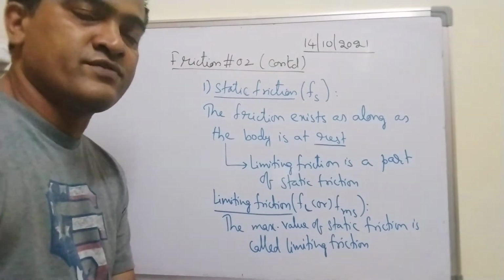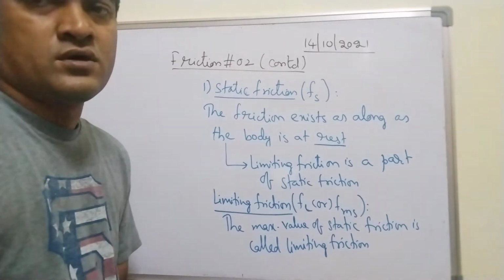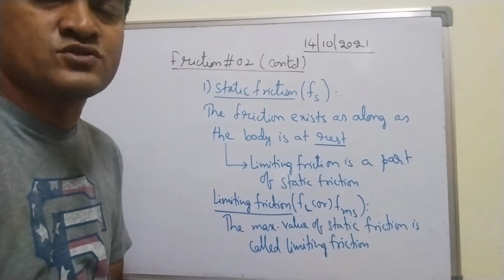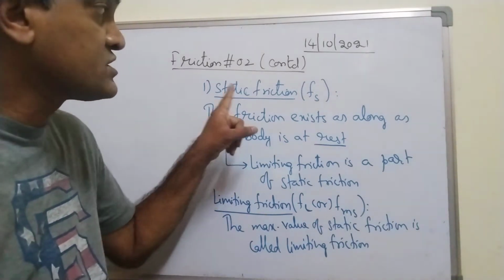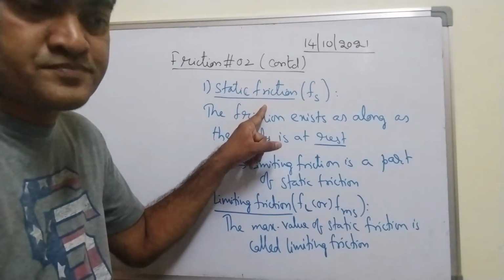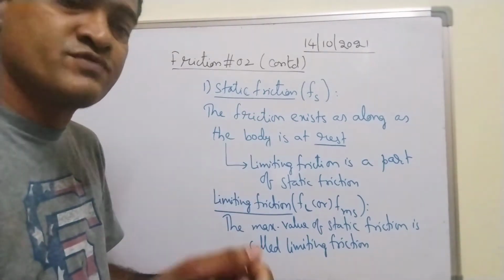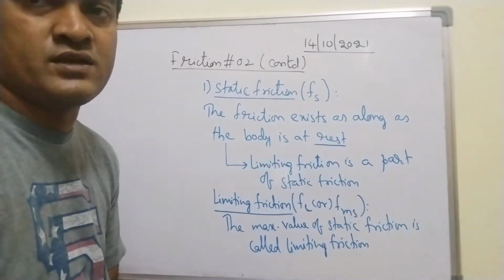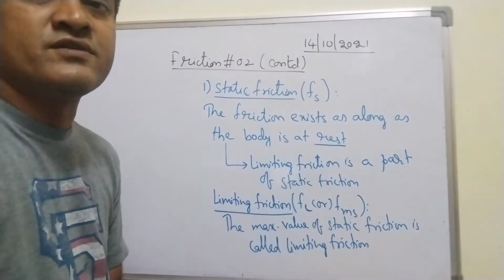Kinetic friction remains constant, whatever the force you apply on the body. Static frictional force is a self-adjustable force. When you go on increasing the applied force, frictional force also increases accordingly till it reaches its maximum value. That friction is called limiting friction.